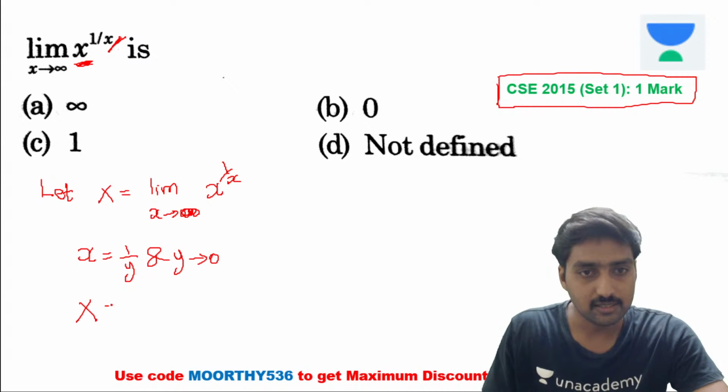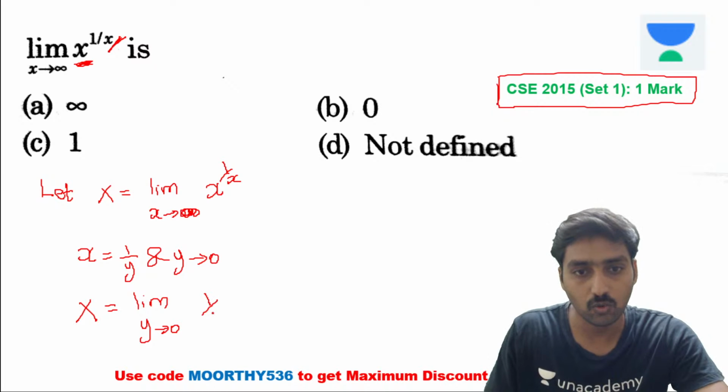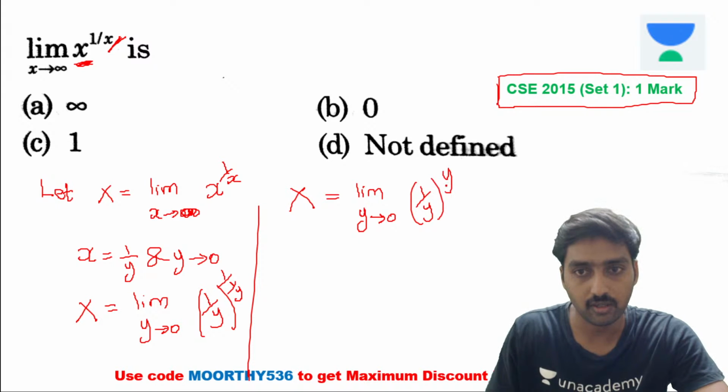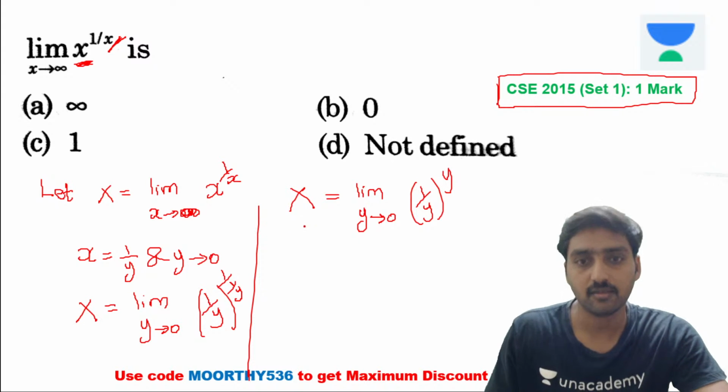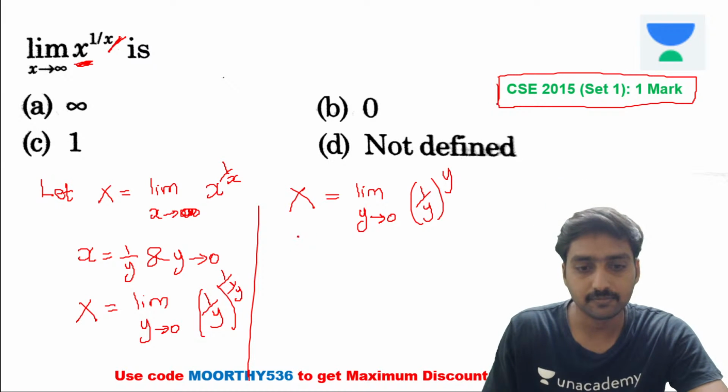Now capital X is equal to limit y tends to 0. So what we are doing, the x is replaced by 1 divided by y. Therefore y tends to 0, here 1 divided by y power 1 divided by 1 divided by y, it's equal to capital X is equal to limit y tends to 0, 1 divided by y power y, right? Here also it's a power. Now take log on both sides.